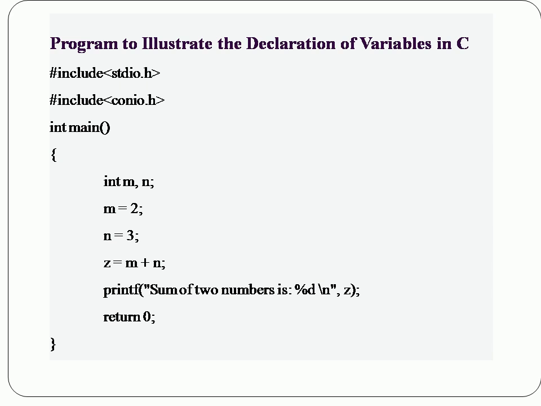This statement tells the compiler that two variables named m and n are going to be used in the C program as integer data types. The next statements, m equal to 2 and n equal to 3, denote that we have initialized the values 2 and 3 for the variables m and n.